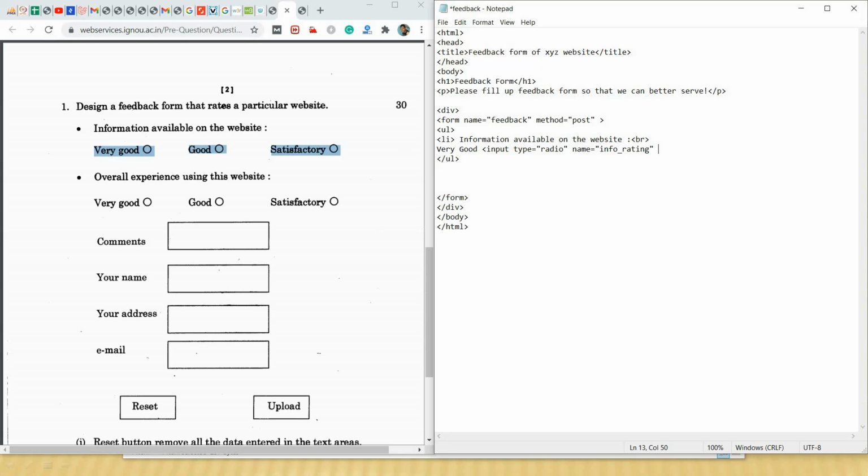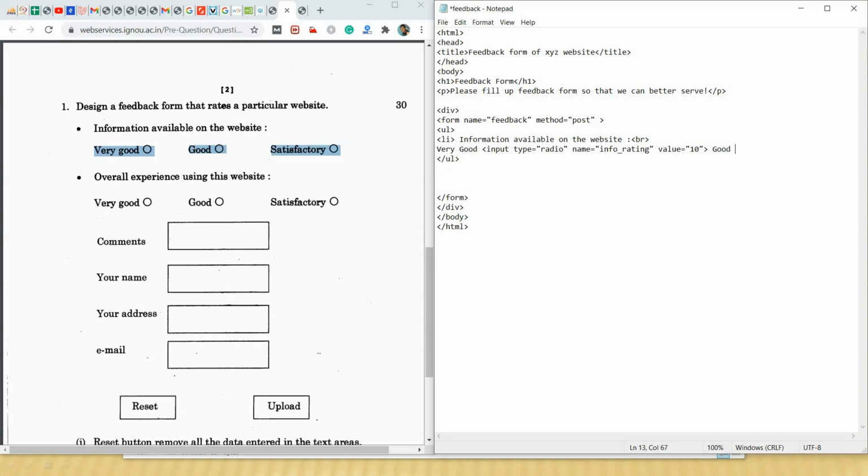And we will give one value also so that we can check. Value we will say, suppose, 10. Now give one space, then write good.